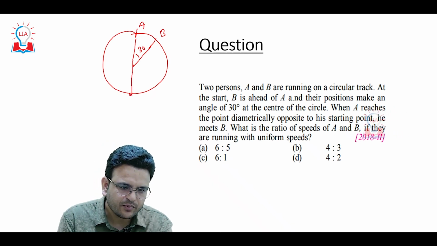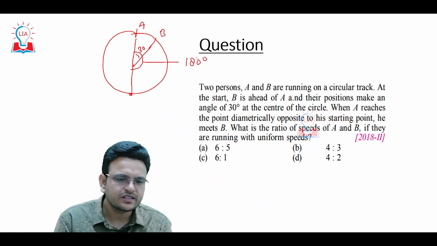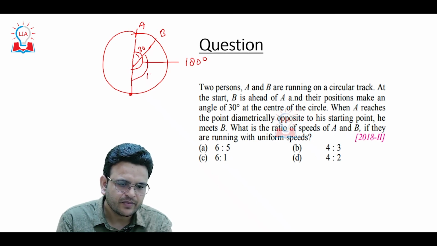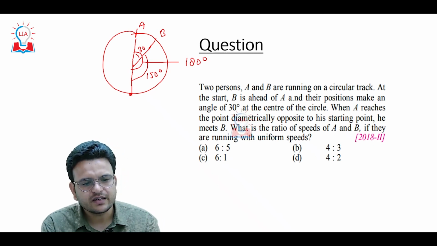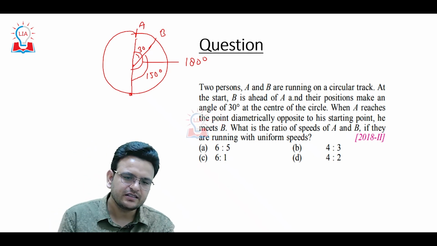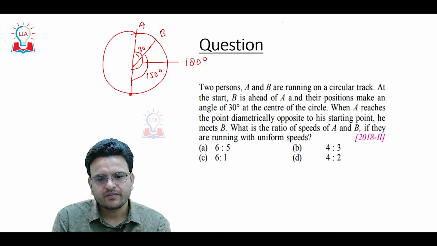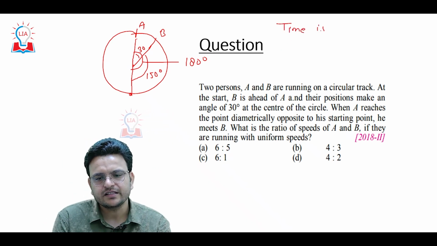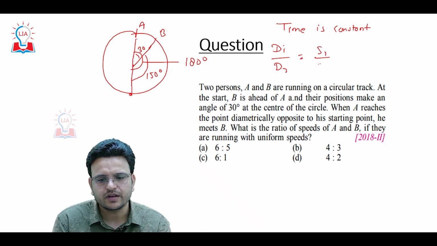So diametrically opposite means A has covered how much distance? 180 degree. In 180 degree, and how much distance has B covered? B has covered 150 degree. Time taken by A to cover 180 degree is equal to time taken by B to cover 150 degree. I am considering this degree as distance. So we have discussed one important concept, when time is constant, we can say that d1 upon d2 equals s1 upon s2.